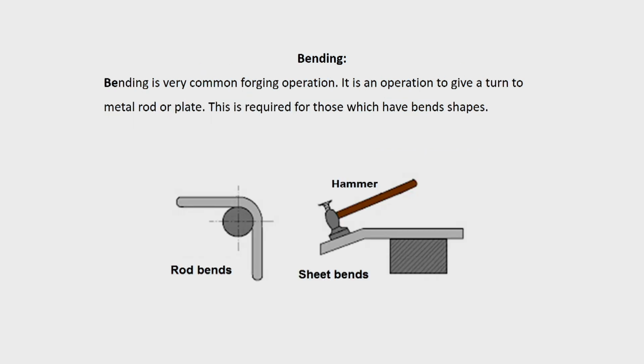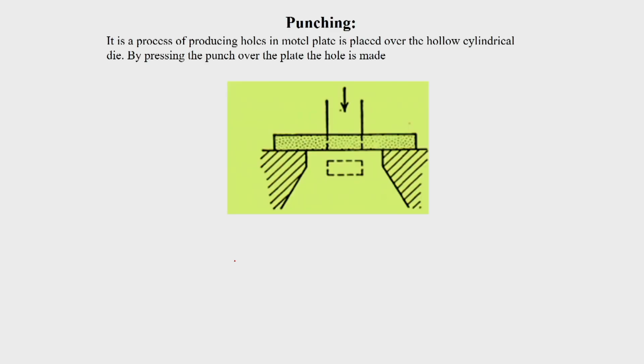Then there are bending operations normally, which are done with the help of a hammer. If it is sheet bending, you bend it, or if it is a rod, you can bend it on a roller and get the shape. Then there is the punching operation. The workpiece material is kept on a die, and the punching tool moves downward and causes shearing of the material, resulting in a small hole. Depending upon the shape of the punch, you will get a hole made there. That is the punching operation.